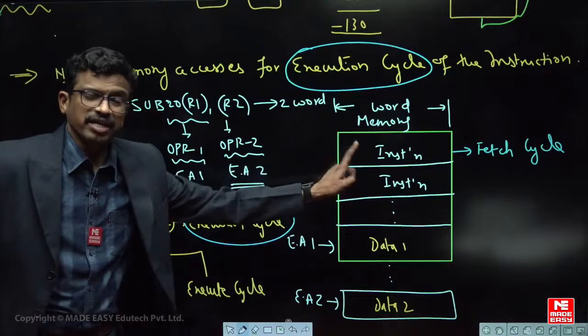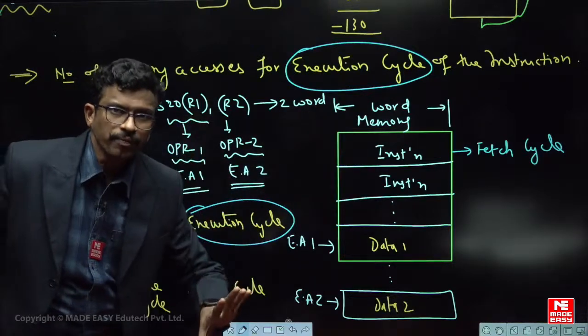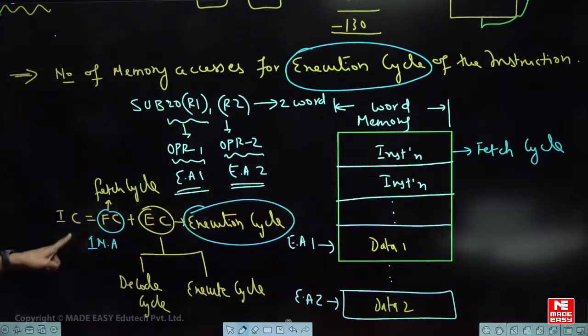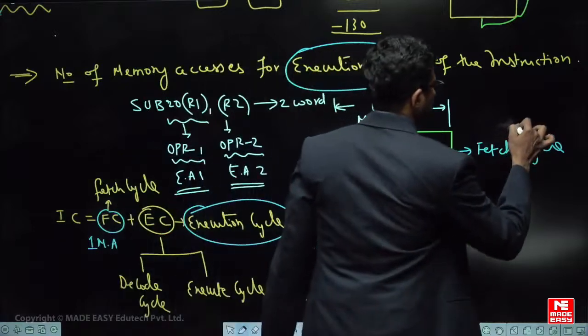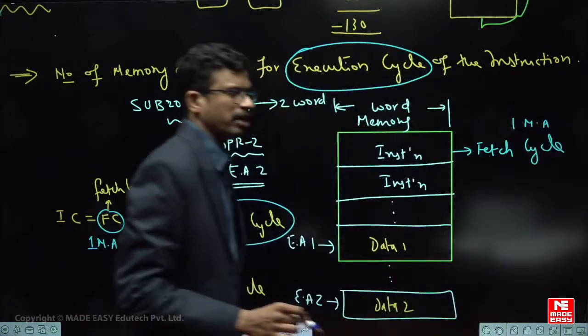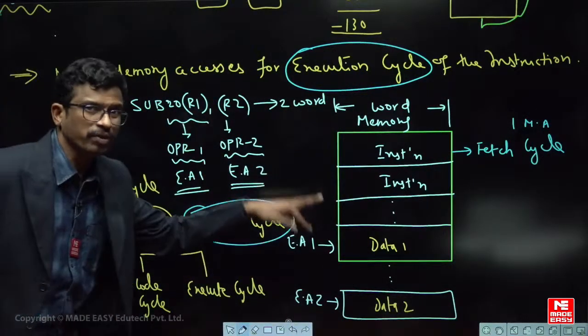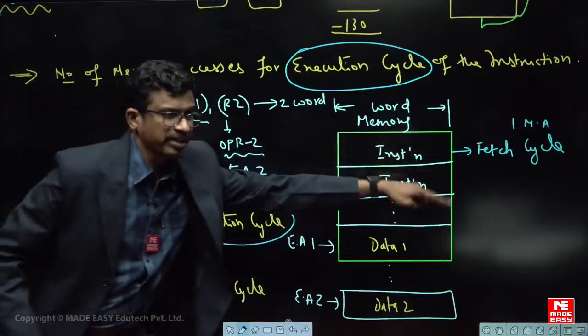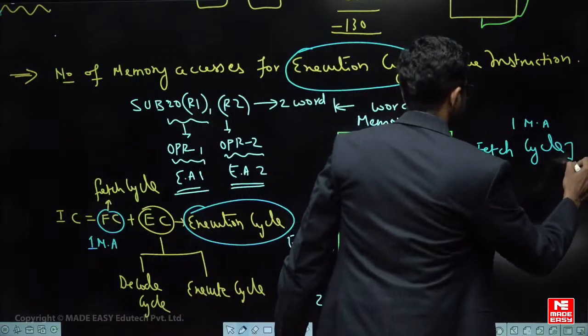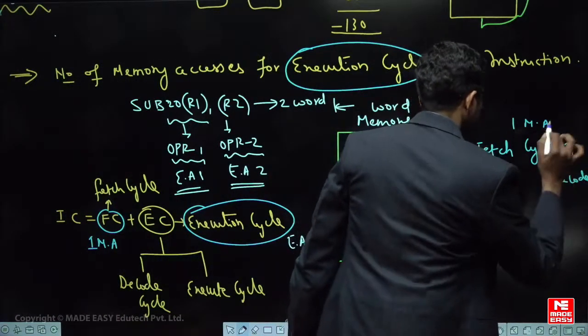If the instruction were only one word, then there would be one memory access for the fetch cycle. So this is one memory access only. But now tell me, is the instruction 1 word or 2 words? 2 words. It means that after decoding the instruction, after opcode fetch, the instruction will be decoded, right? After decoding only,